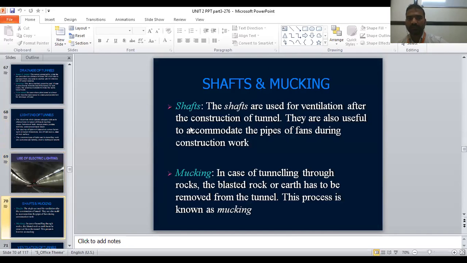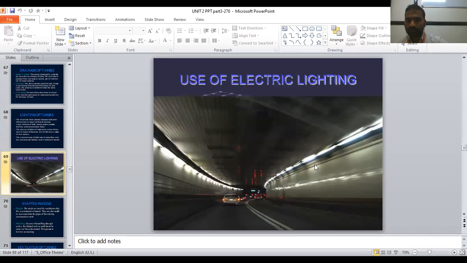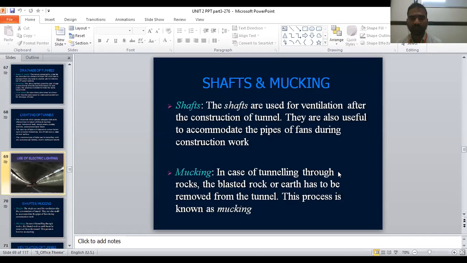Shaft and mucking. Shaft means, if there is a pipeline or electrical wire lining, in order to do all these pipelines, one shaft is made. Shaft means a hollow block size. That is called a shaft. That point is explaining shaft. The shafts are used for the ventilation after the construction of tunnels. They are also used to accommodate the pipes of fans during the construction work.